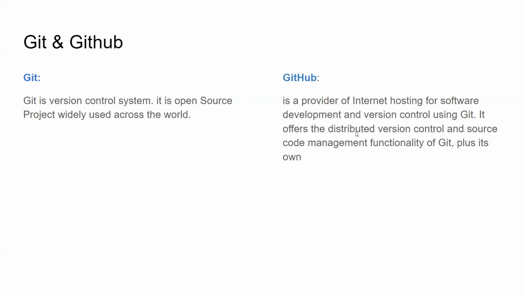Let me talk about why we use Git and GitHub in real time. For example, you're working for some company X. Assume you're a developer, doing some coding and some documentation. There needs to be some place to keep this code or these documents. If you keep this information in the local machine, sometimes one day the system gets corrupted. In that case, what happens? Your entire information is gone, isn't it?